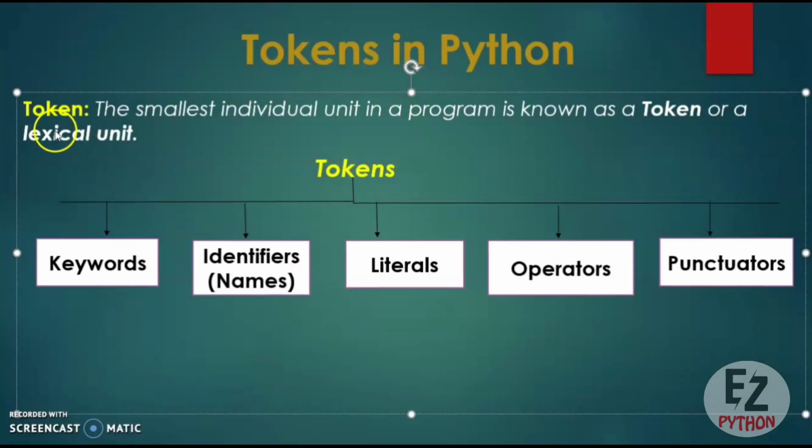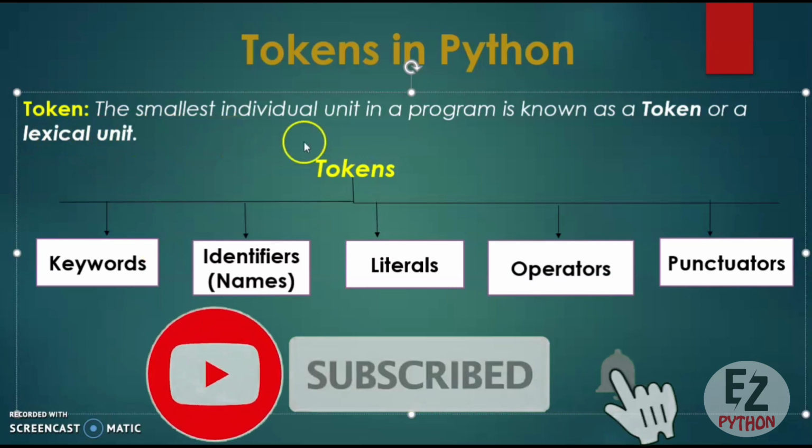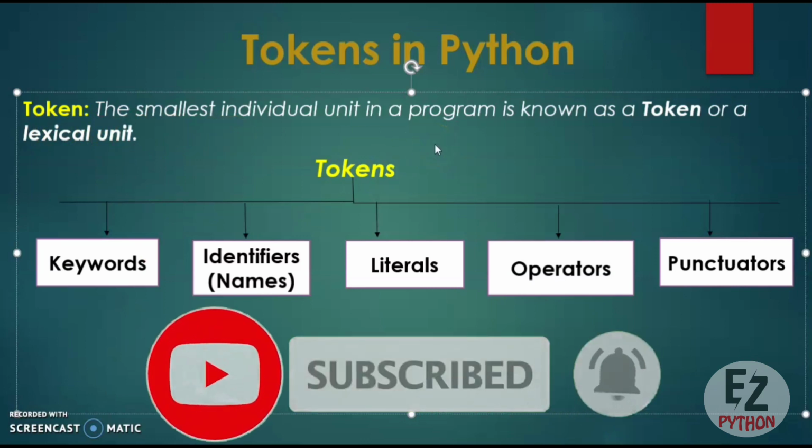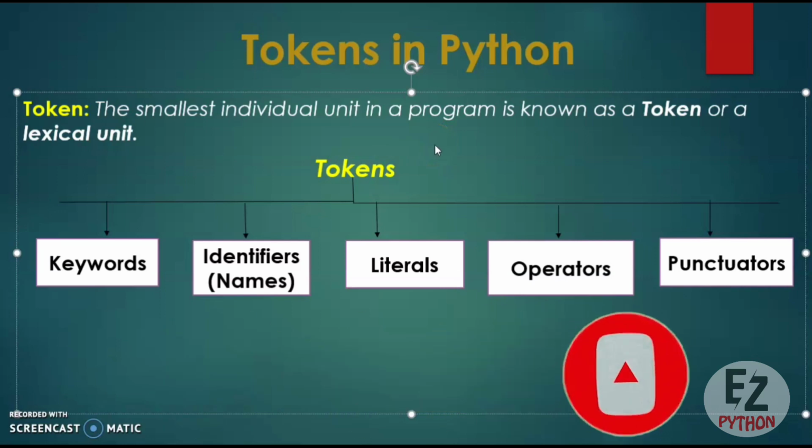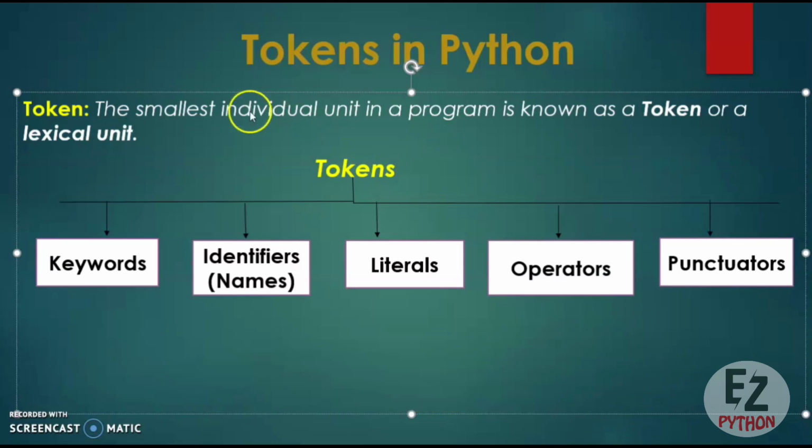So what is a token? A token is the smallest individual unit in a program. Each part of a program, each small unit in a program, is known as a token.